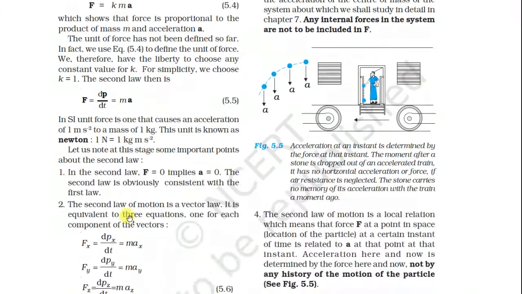So the SI unit of force is one that causes an acceleration of 1 meter per second squared to a mass of 1 kg. This unit is known as the Newton. 1 N is equal to 1 kg meter per second squared.